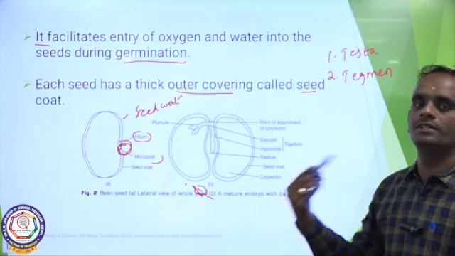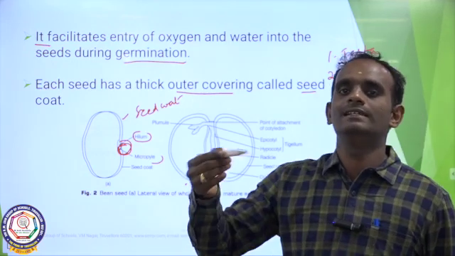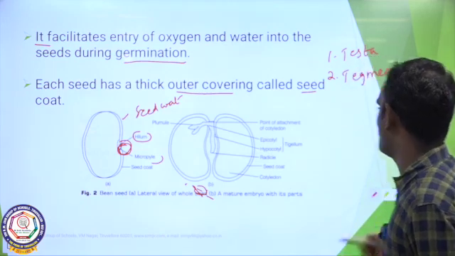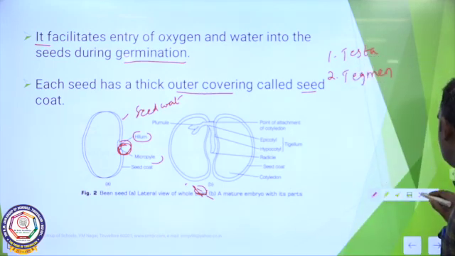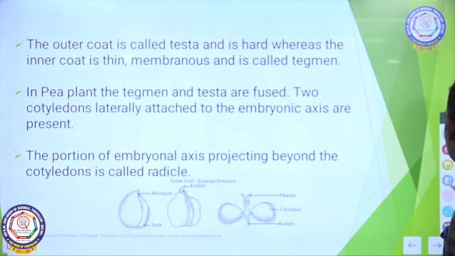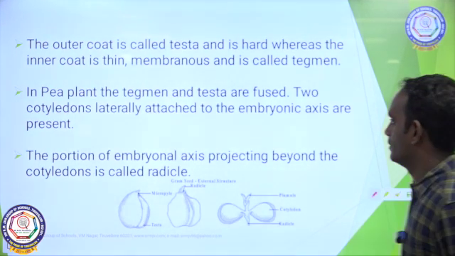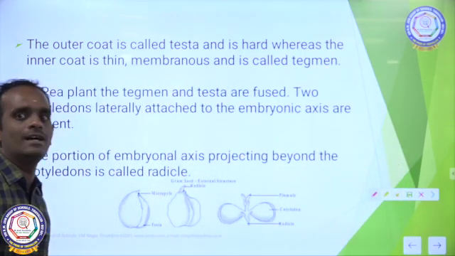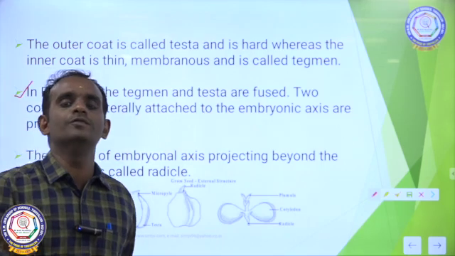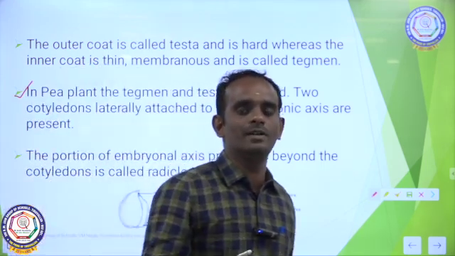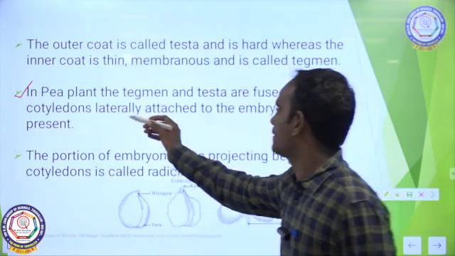The outer thick coat is called testa and a thin inner coat is called tegmen. Clear? The next one, in the pea plant the testa and tegmen are fused together. There is no differentiation of testa and tegmen in the pea plant.